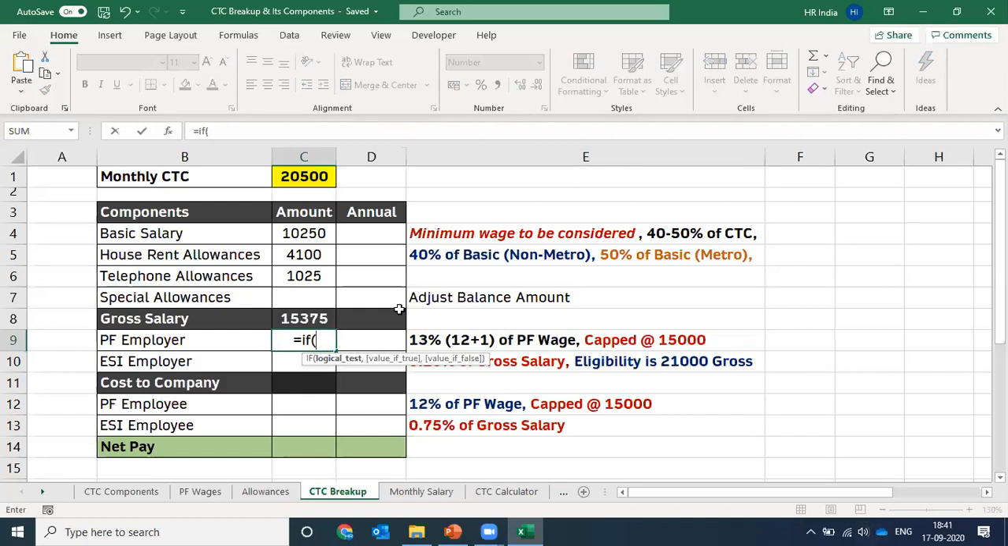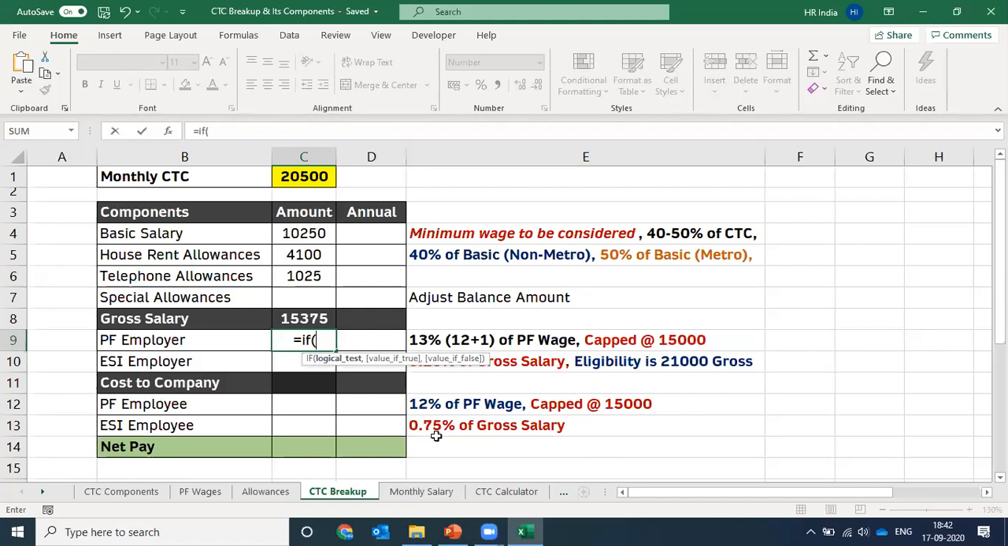First outcome if the logical test is true, second outcome if the logical test is false. Now let's try to put in a logical test over here. The logical test I want to put in is the capping criteria. Being an employer, I do not want to contribute on more than 15,000 of PF wages, right? So this I want to put in as a logical test.